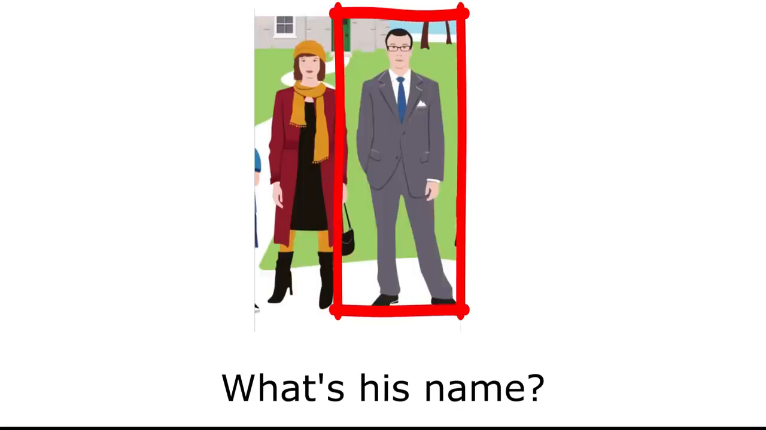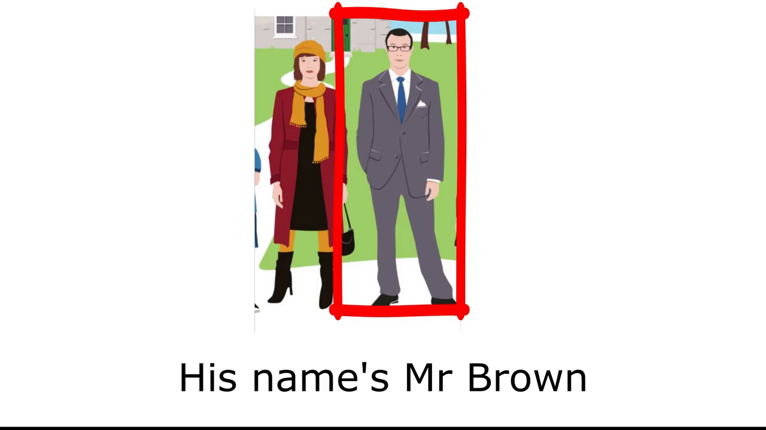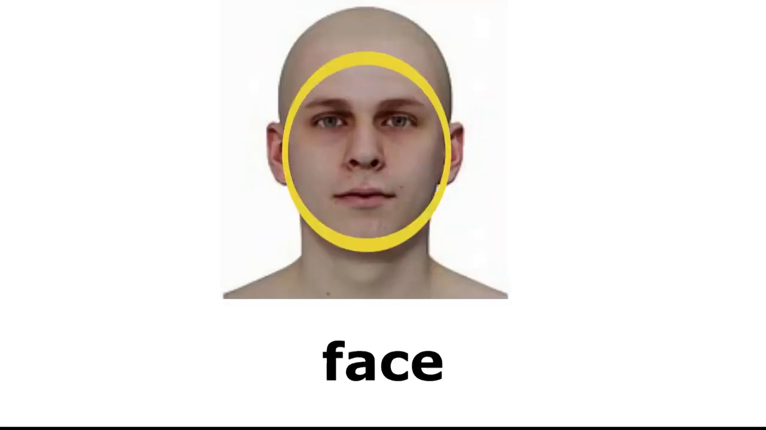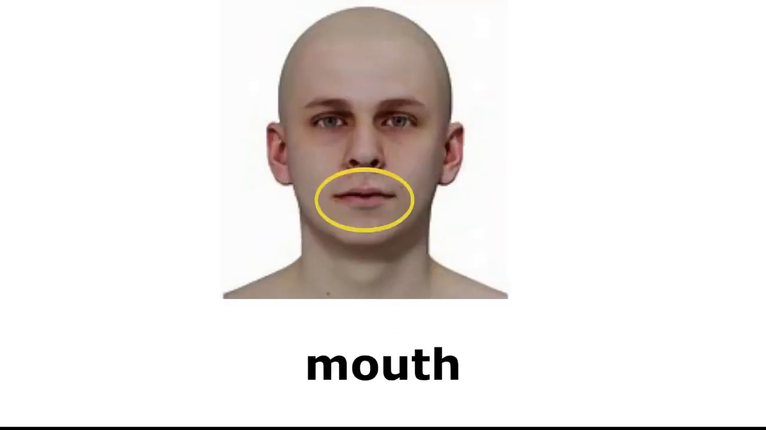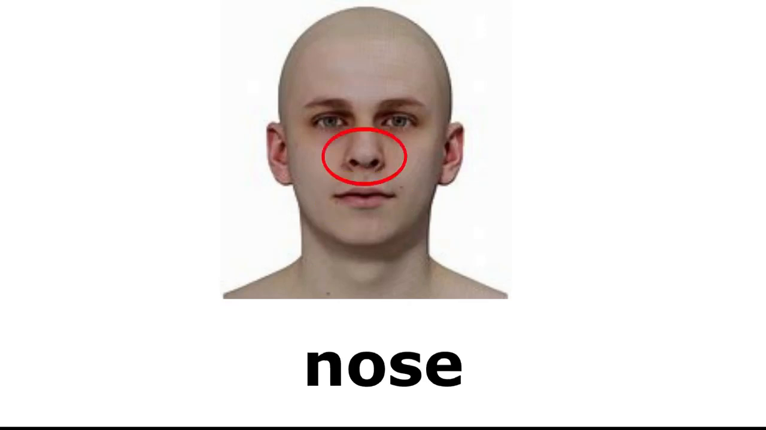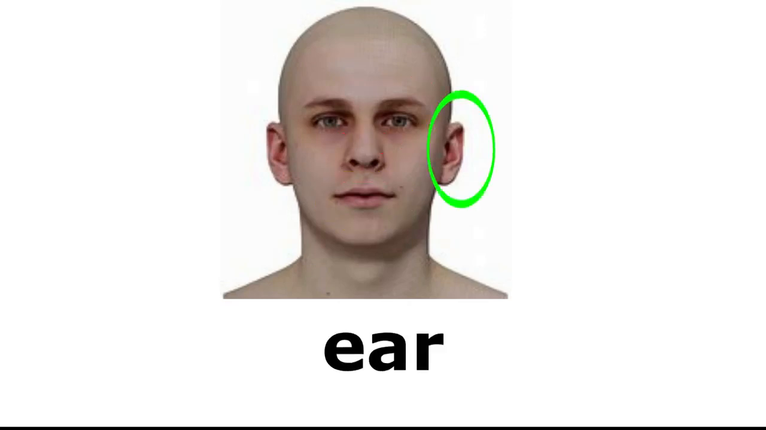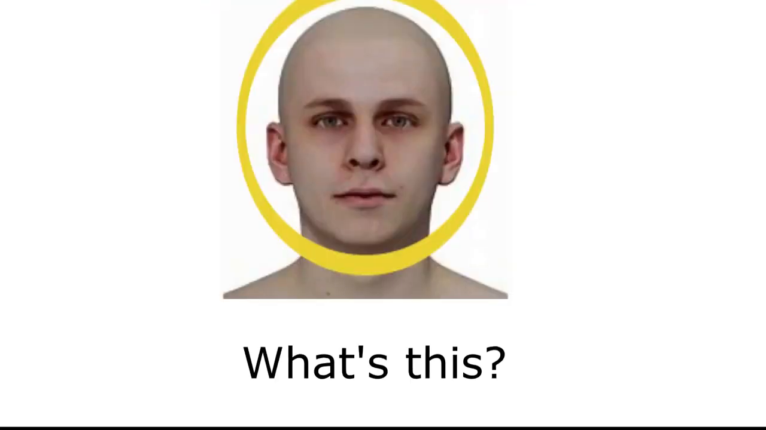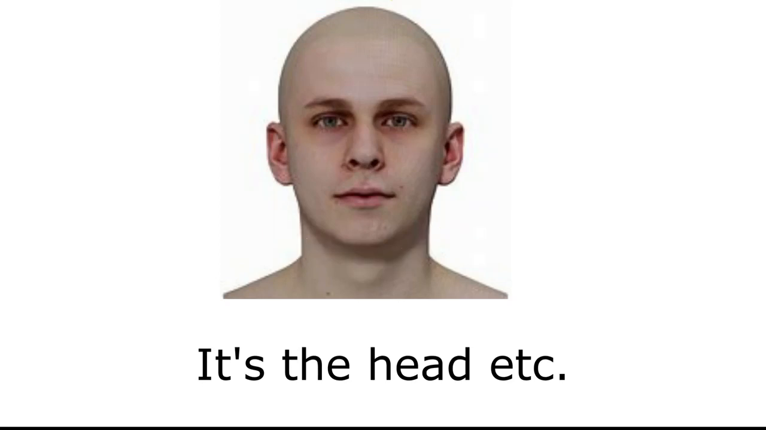Name. What's my name? Your name's Lesejo. What's your name? My name's Suhail. What's his name? His name's Mr. Brown. What's her name? Her name's Mrs. Brown. Head. Face. Chin. Mouth. Nose. Eye. Ear. Hair. Tongue. What's this? It's the head, etc.